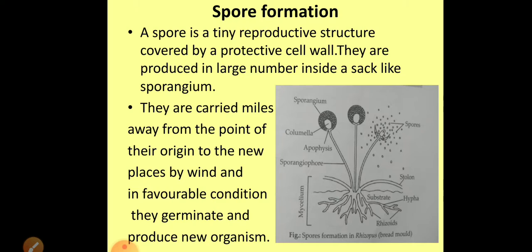For example, if they get some wet bread, and a suitable optimum temperature, and humidity is there, then they will grow. These are the favorable conditions for them.